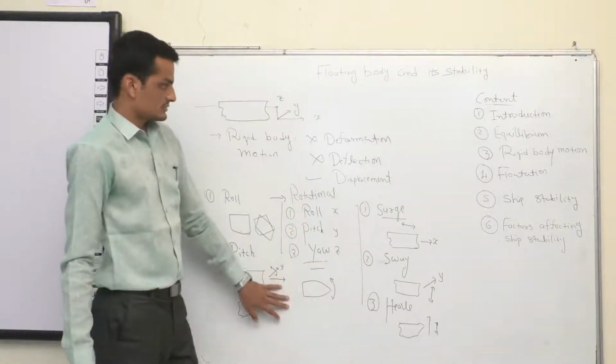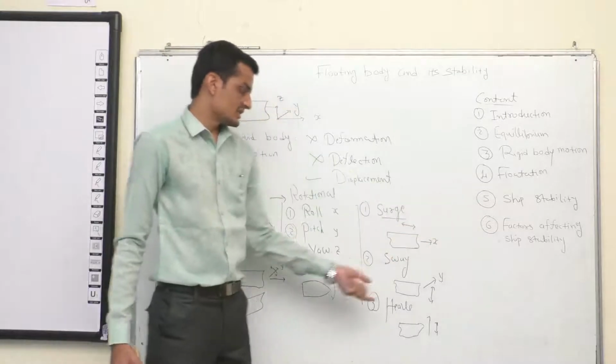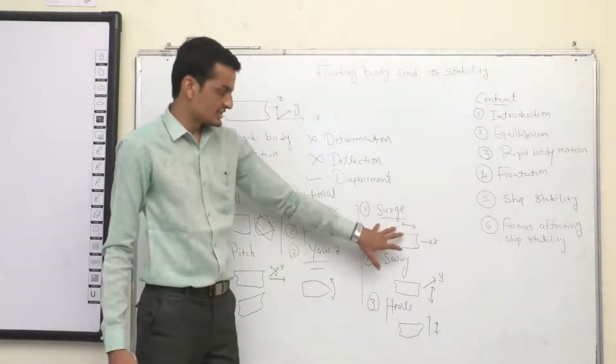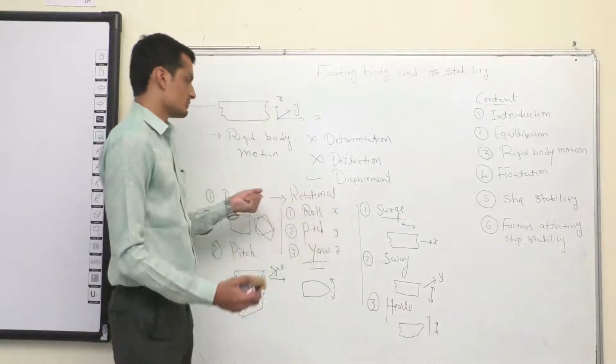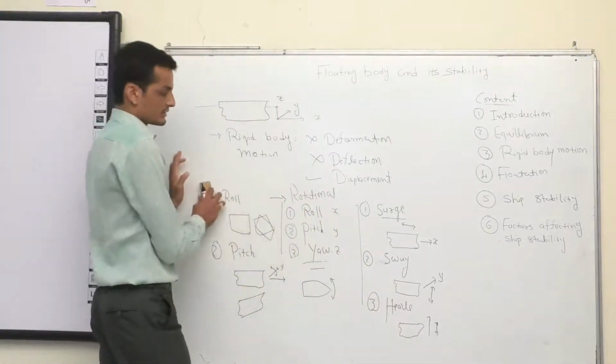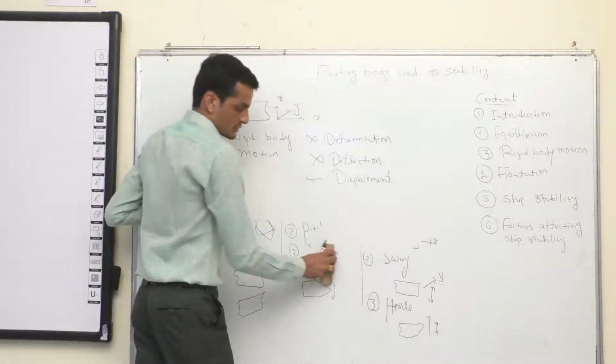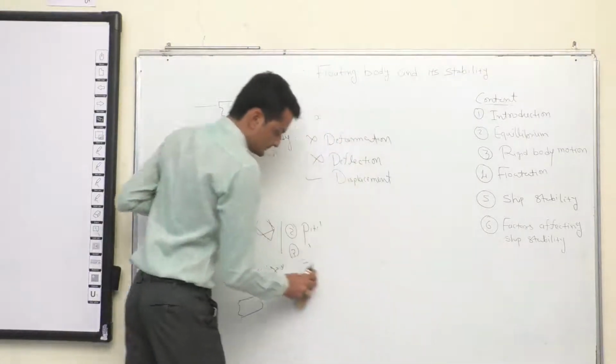We'll come back to this when we talk about ship stability. We'll see in detail whether this is stable, unstable, or neutral. We'll have some idea about why we need to study ship stability. Let's go to the next topic, which is something called flotation.